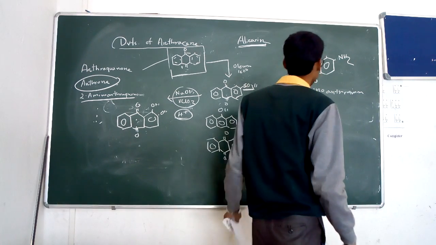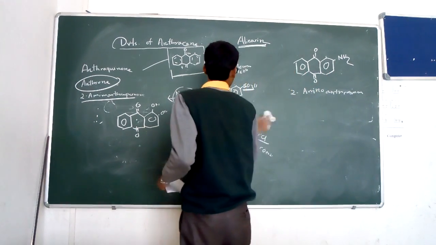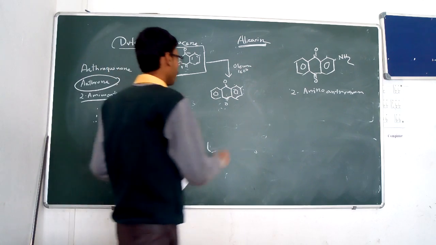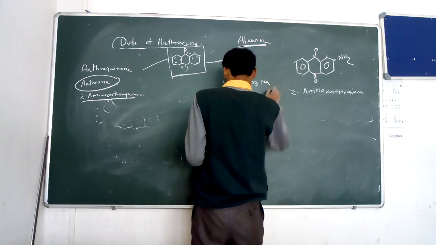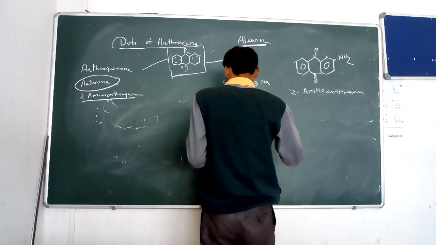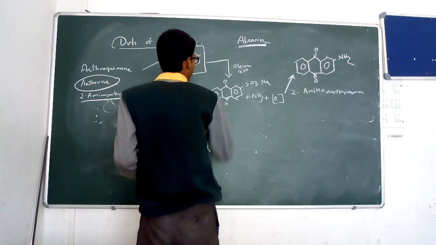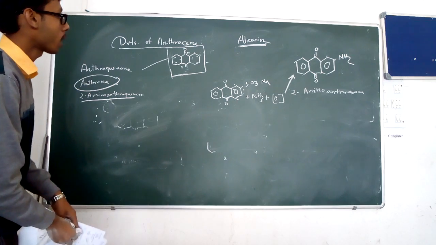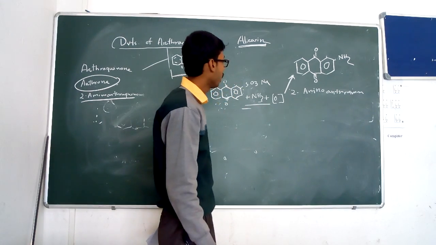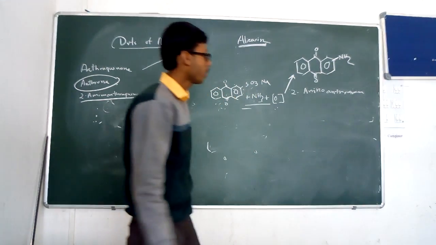It is prepared from the sodium salt of the sulfonic acid, the sodium salt of the sulfonyl anthraquinone, heated with a solution of ammonium chloride and sodium arsenate, which undergoes oxidation to produce 2-amino anthraquinone. That is a single bond, not a double bond, 2-amino anthraquinone.